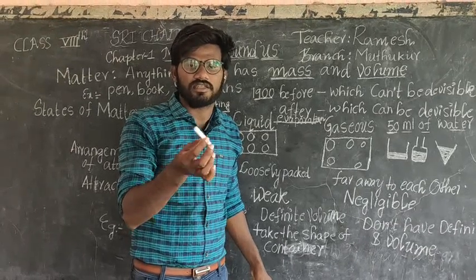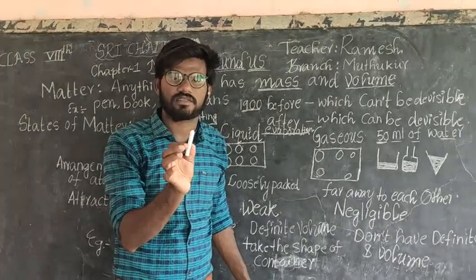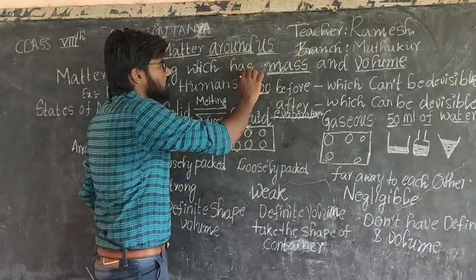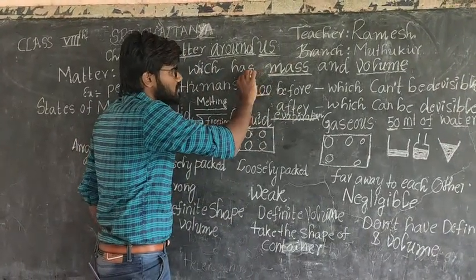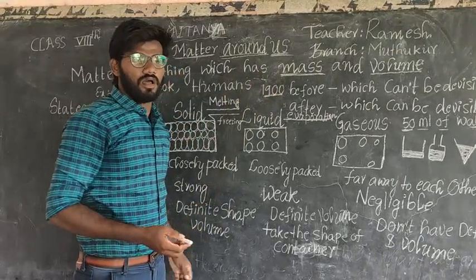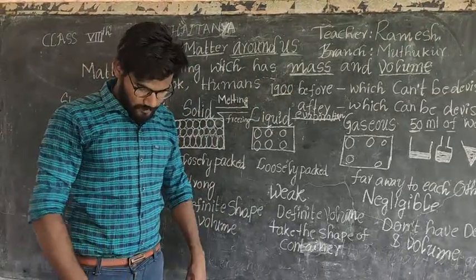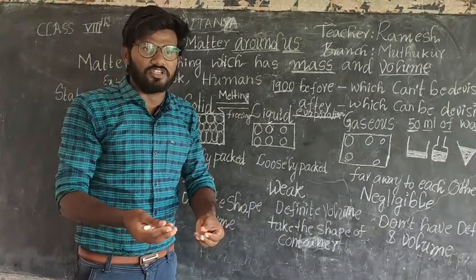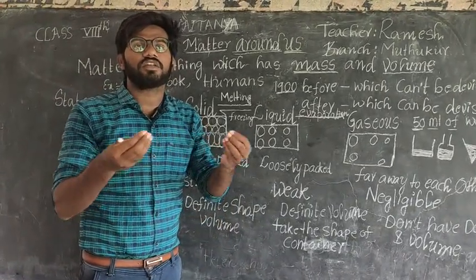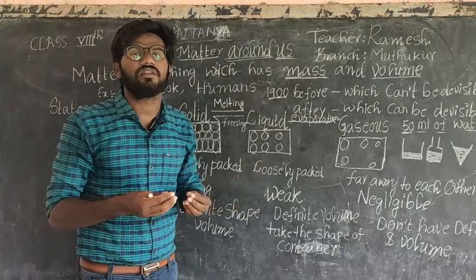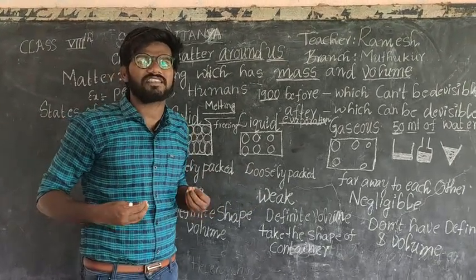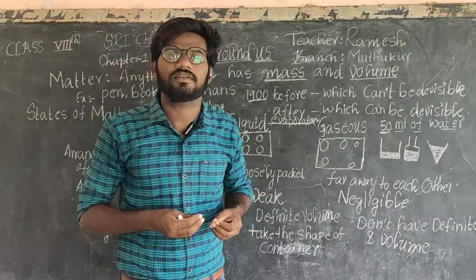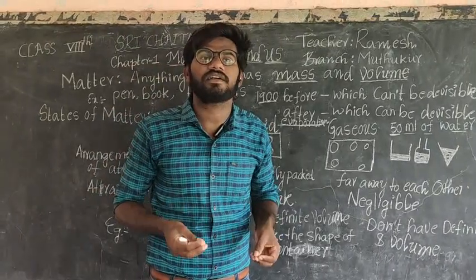Why? Because this has some mass and occupies some space. If I keep it on my board, it occupies some space. I am standing here, I occupy some space. You are sitting in one place, you occupy some space. In our surroundings, whatever you can see, all are matters. So what are all these matters made up of?